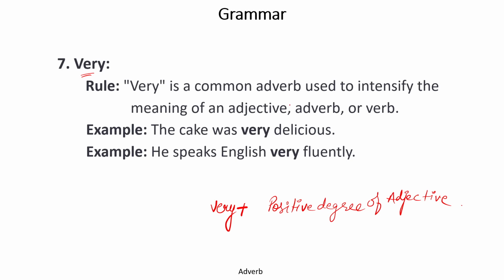Now, very is a common adverb used to intensify the meaning of an adjective, adverb, or verb. For example, she runs very fast. The cake was very delicious. Delicious is an adjective before which we are using very. He speaks English very fluently. Fluently is an adverb before which we have used very, just to show that in an extreme, accurate manner, there we use very.